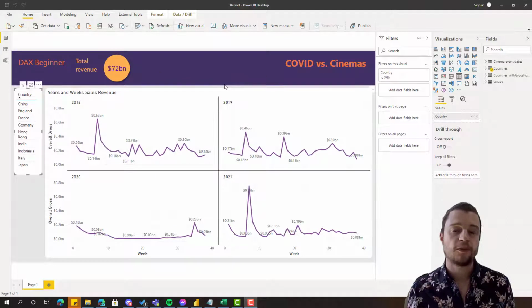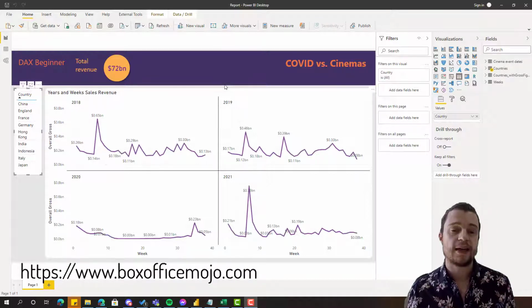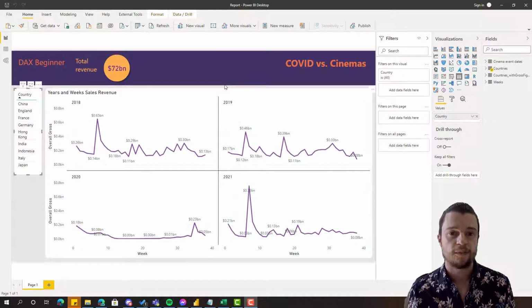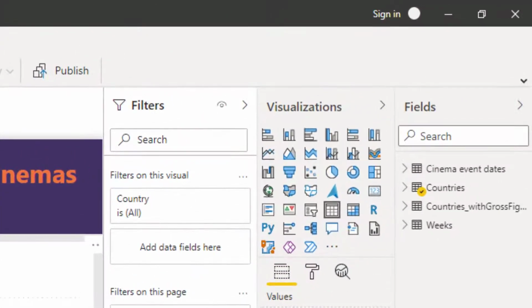Now, we're using it for personal use, not commercial. If you are interested in using it, go ahead and have a look at their website in terms of the different purchasing options and the different use options. Just like I've manually pulled down the results from Box Office Mojo and put them into an Excel, I've also done that with COVID restrictions, so the easing of them and also the implementing of them. And that's our cinema event dates table you'll see there.